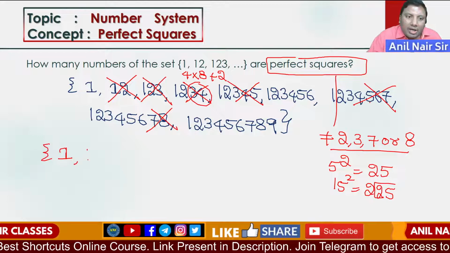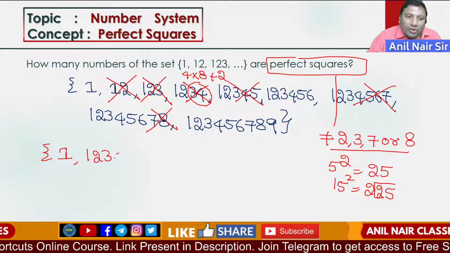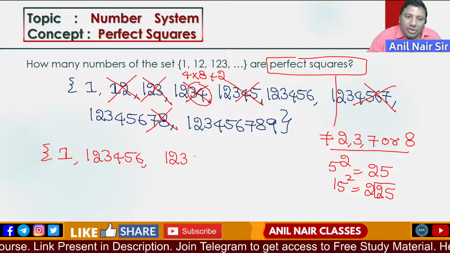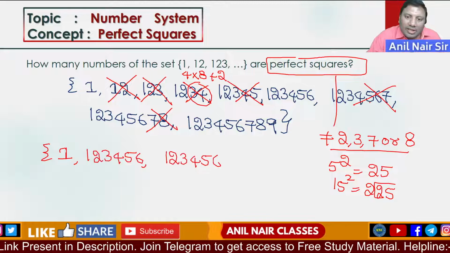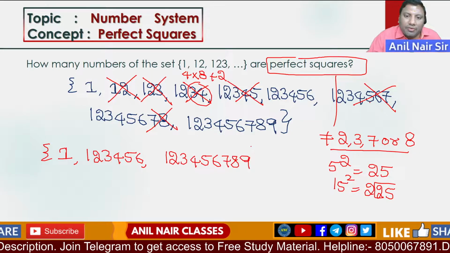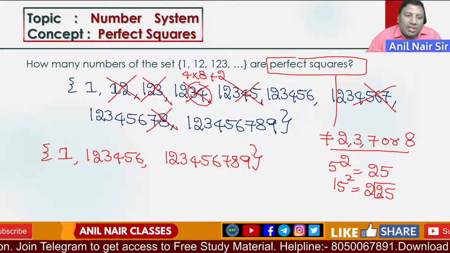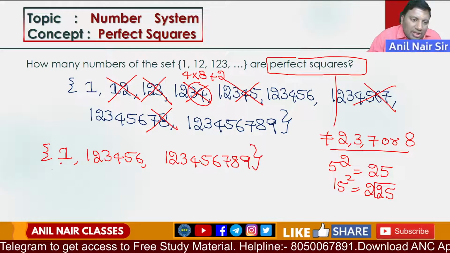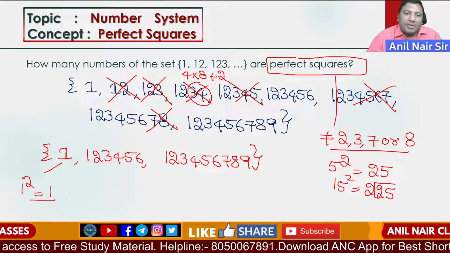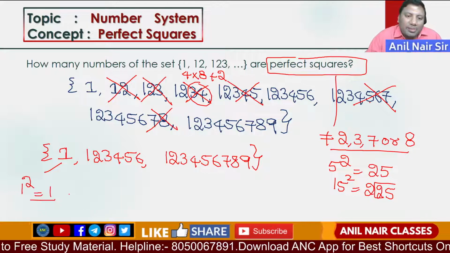1. The next number is 1 2 3 4 5 6, and the next is 1 2 3 4 5 6 7 8 9. I hope the logic is clear. So here, 1 squared is 1. 1 is a perfect square.